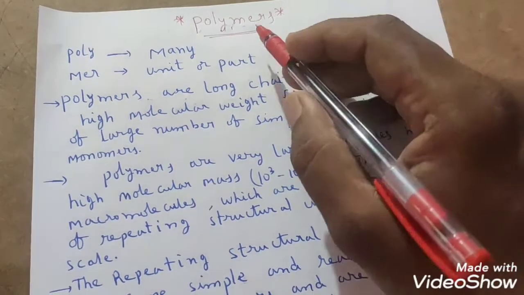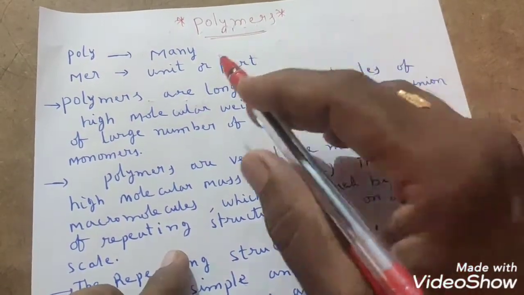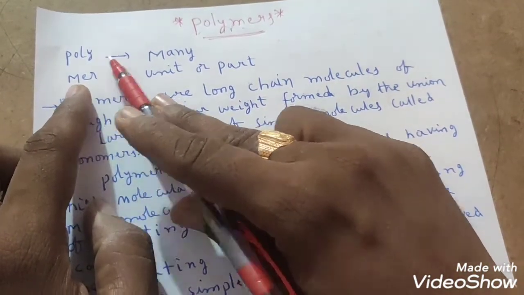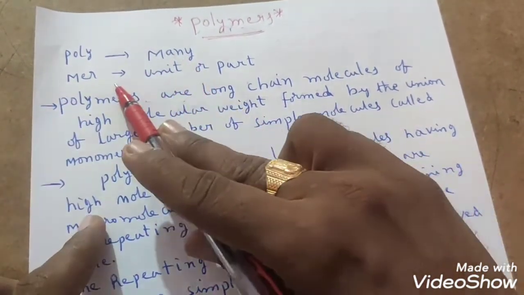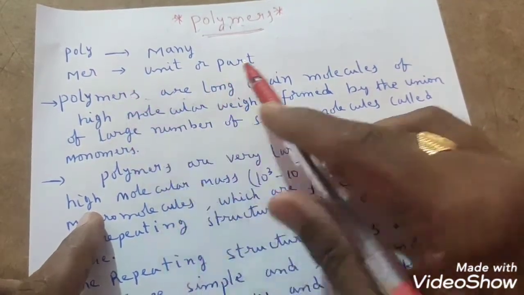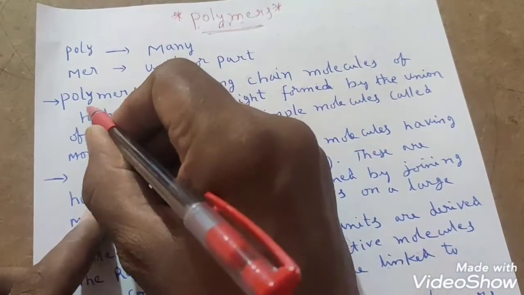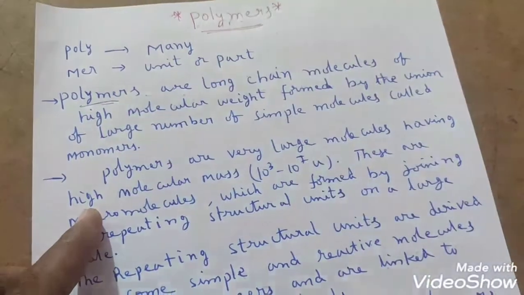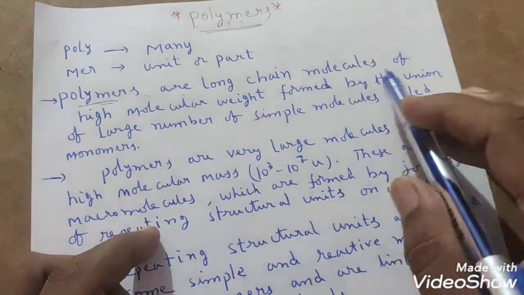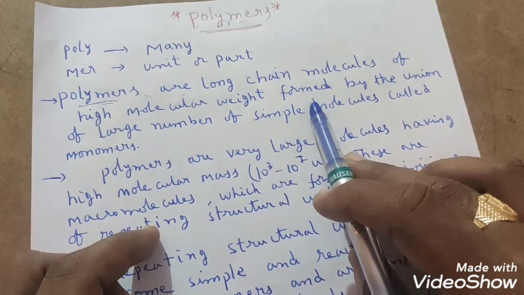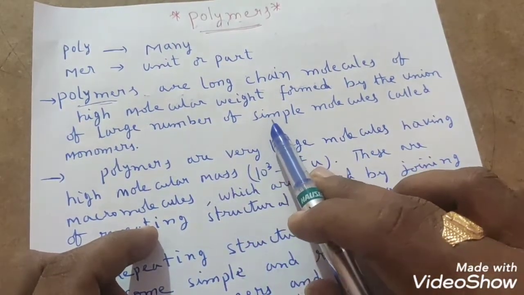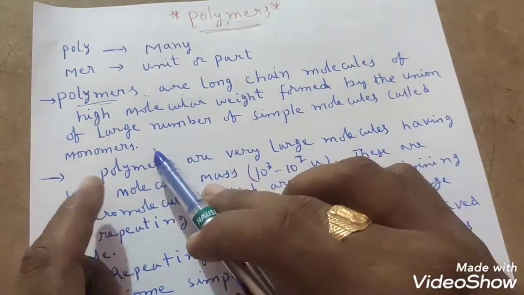Yes, polymers. Polymers is derived from two Greek words. One is poly and the other one is mer. Poly means many. Mer means unit or part. So what is the meaning of polymer? Polymer is nothing but long chain molecules of high molecular weight formed by the union of a large number of simple molecules called monomers.